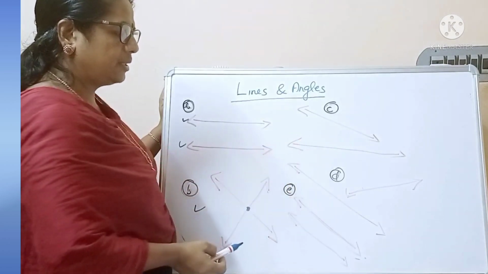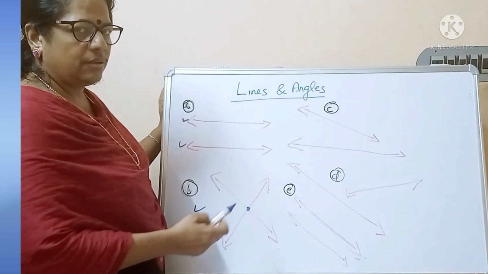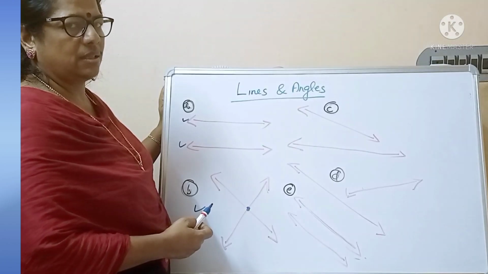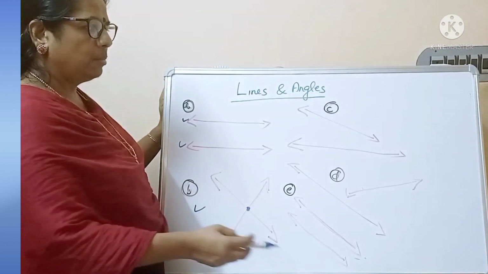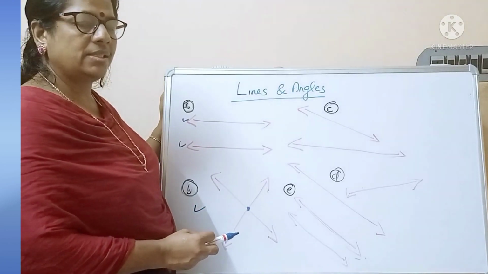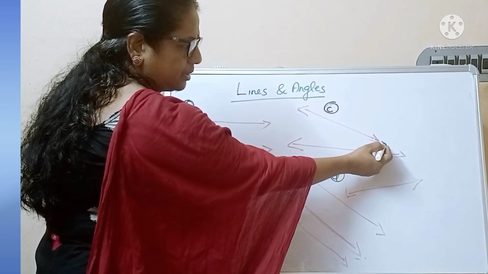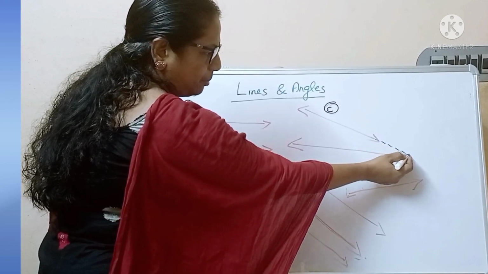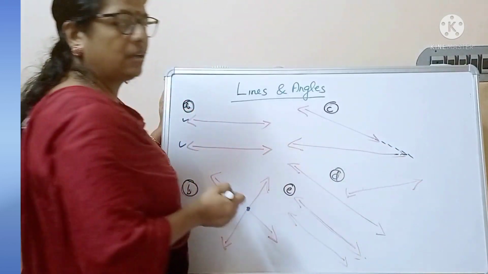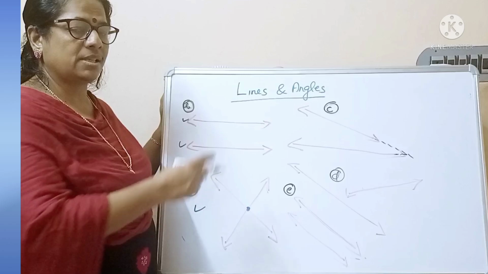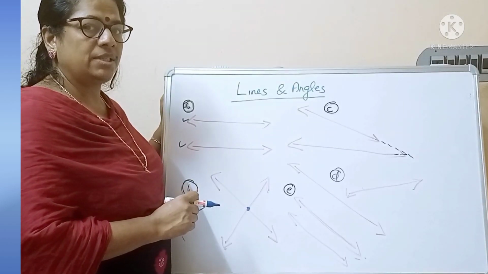But here in this C, it is not visible that they are intersecting, but we know that lines are endless. So if I extend this, what will happen? It will meet at a point. That means these 2 lines will meet at a point.